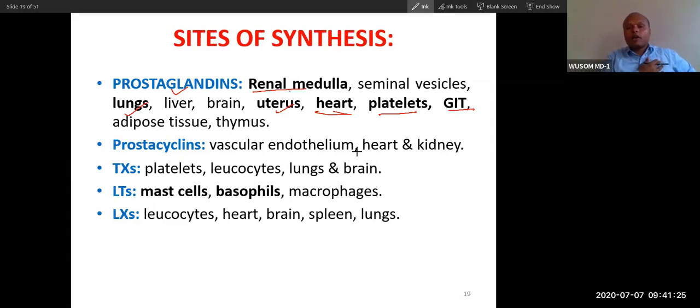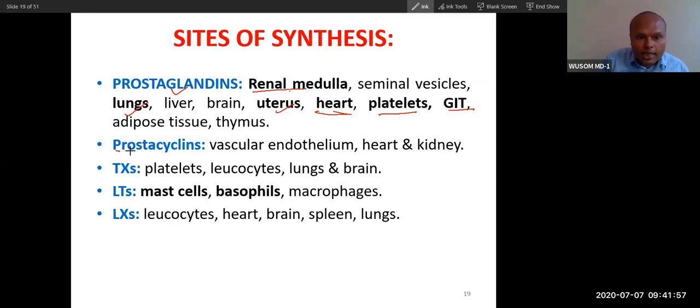Your heart, vessels and platelets are involved by prostaglandins. Your liver is influenced by prostaglandins. Your lungs, your kidneys, your GI tract are influenced by prostaglandins. You can see heart, lungs, liver, kidney, GI tract. Remember, other tissues are also involved, but I will be focusing on these 5 only.